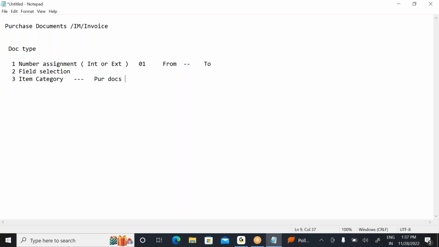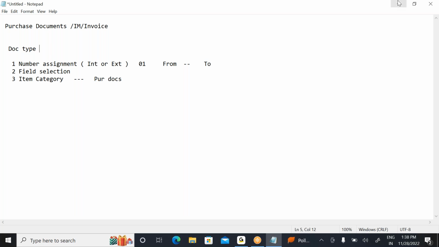Once again, if you observe your purchase transactions, inventory and invoice, all the documents are going to be controlled with the document type. SAP has given some standard document types, like standard material types and standard account groups. The same way for purchasing, inventory and invoice, SAP has provided standard document types. But if the business requires, we can create a new document type by copying from the relevant one.